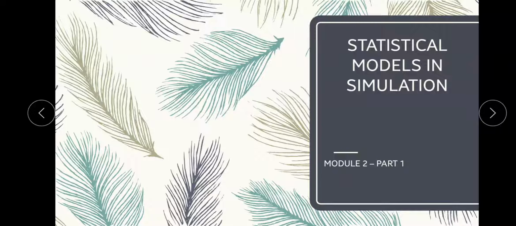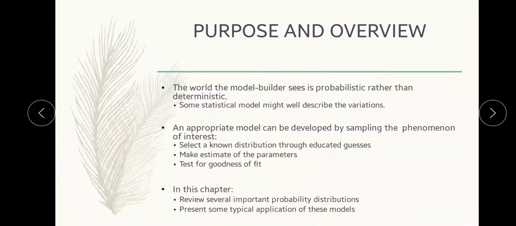Today we will see module 2, that is statistical models in simulation. A few topics are related to statistical models in simulation. So we need to know the necessity of statistical models in simulation. The purpose and overview are mentioned here.